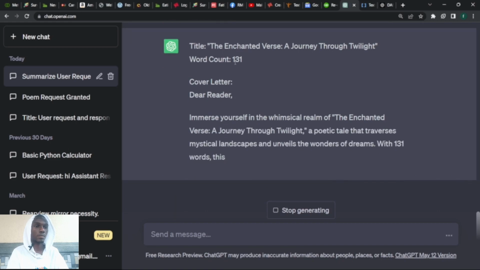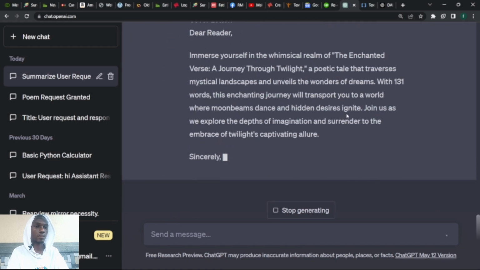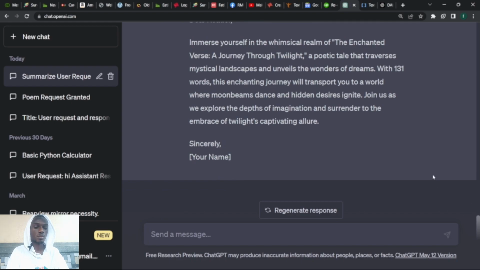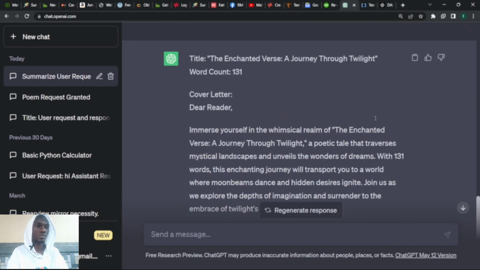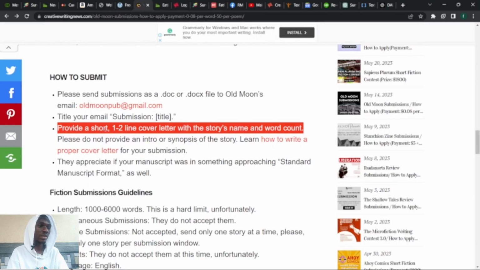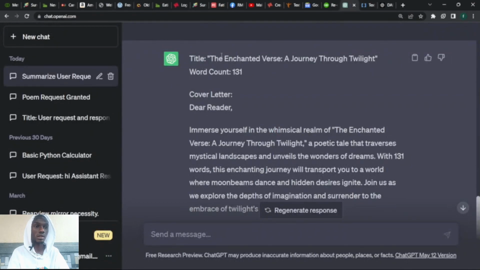Okay, the title, The Enchanted Verse, a journey through twilight. Word count 131. Do you know why the title and the word count were added? Here they ask to provide a short 1 to 2 line cover letter with the story's name. That is why the title was there, and the word count. Okay, that's why ChatGPT added it. This is the story name and this is the word count.